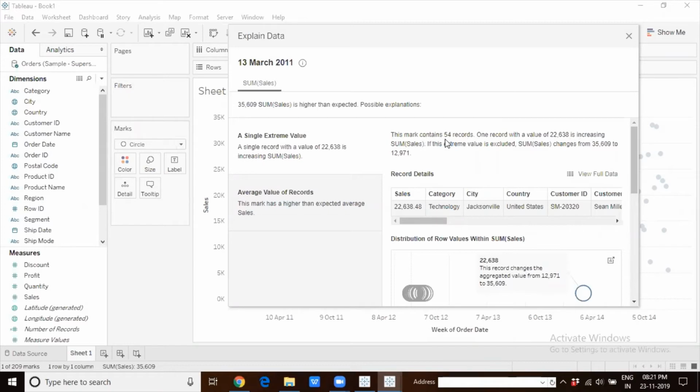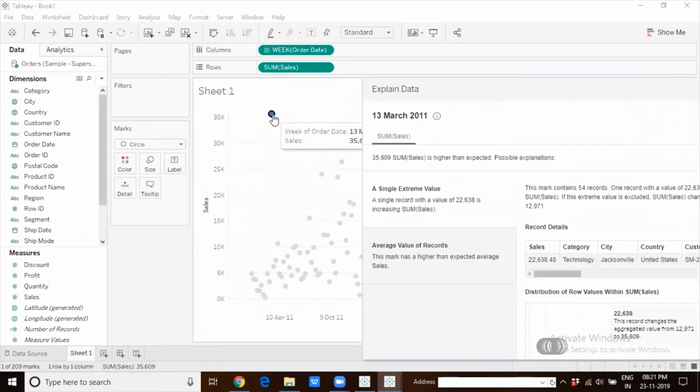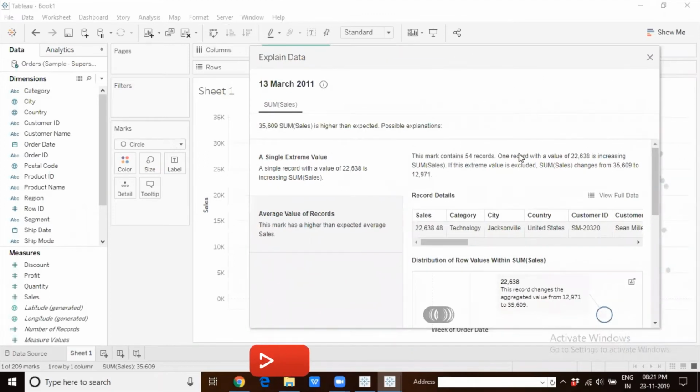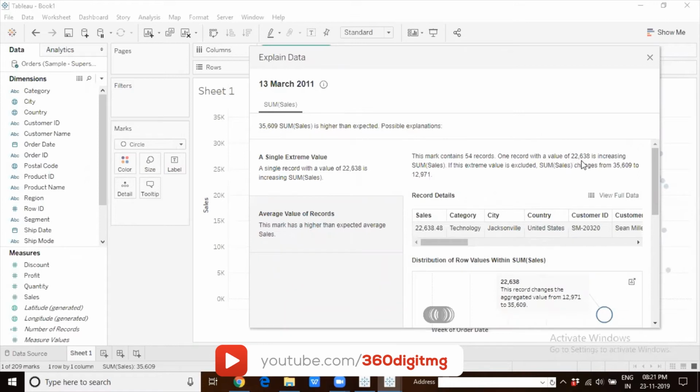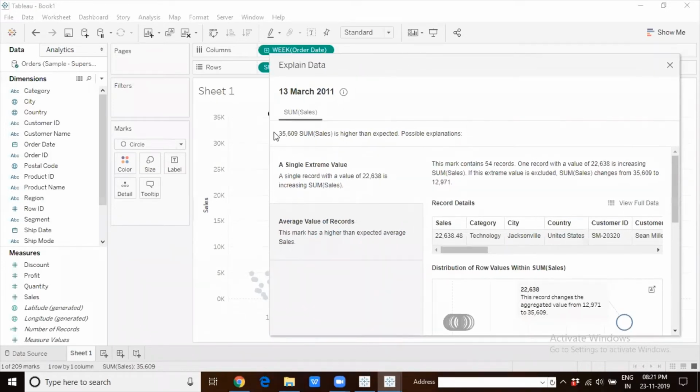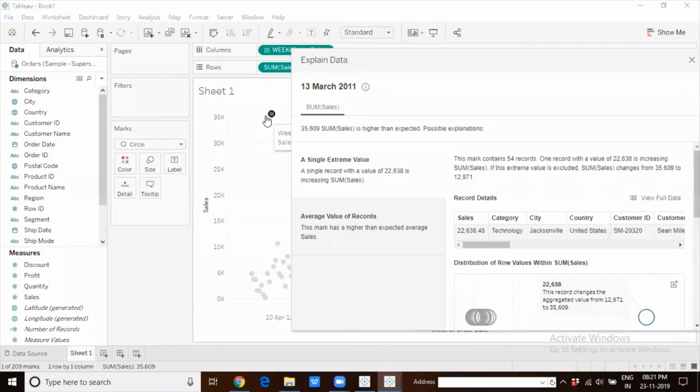Overall, there are 54 transactions which have happened in that week. This mark contains 54 records. So this is the sum of sales at week level of detail. There are 54 records in the database for that week, and it is telling us that there is one particular record with very, very high sales. That could be the reason why we got this extreme value for sum of sales of 35,609 here.